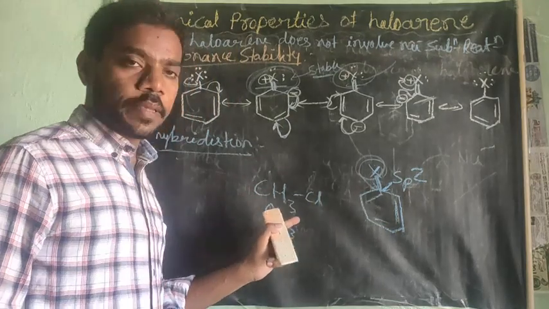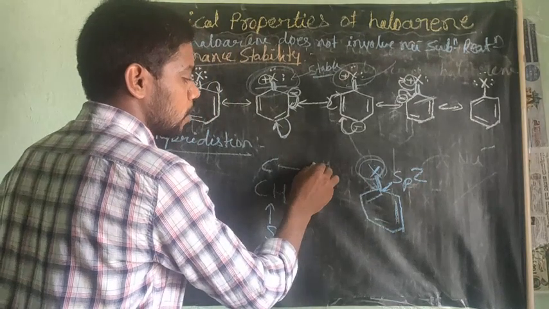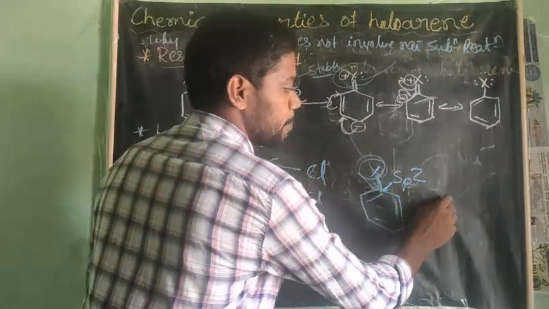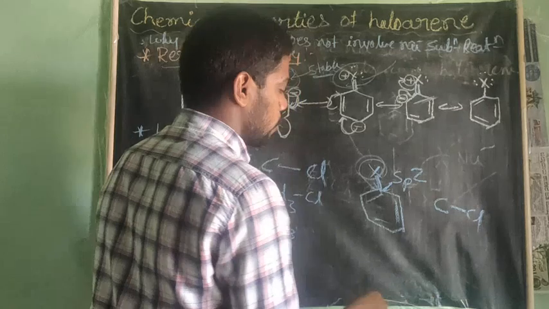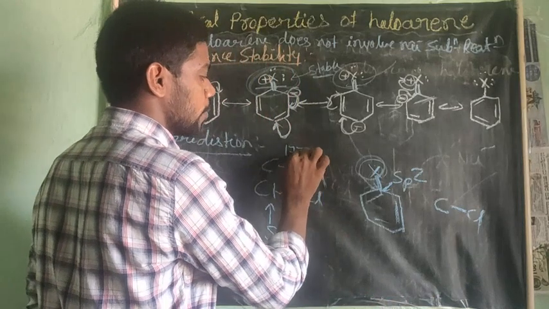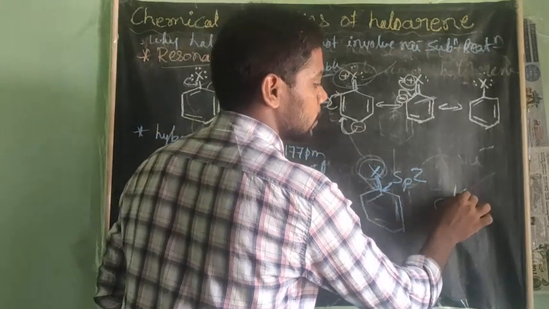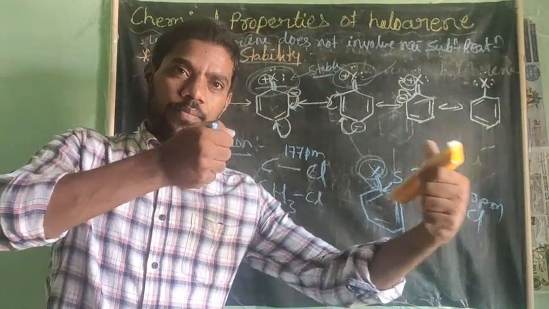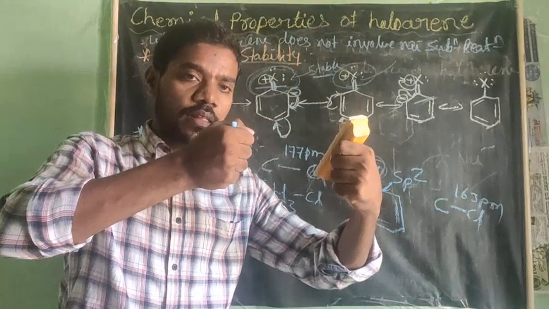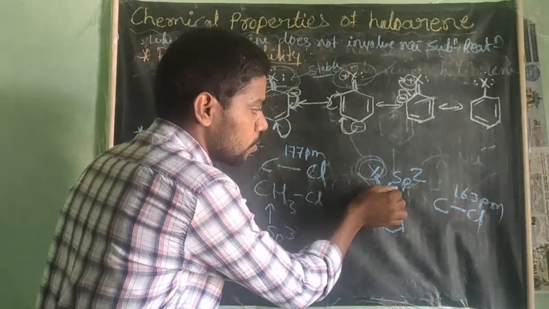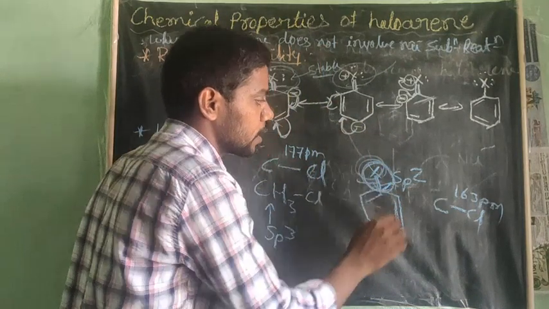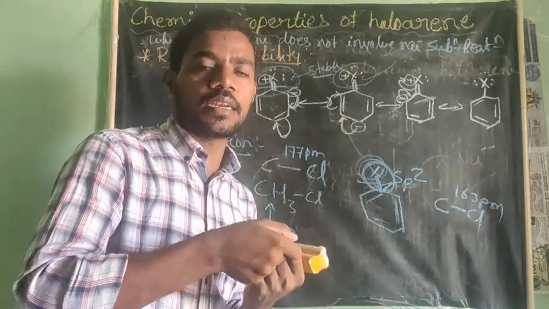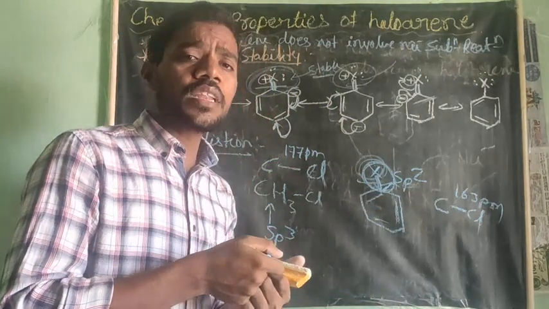If it is sp3 carbon, the bond is somewhat loose and the bond length is more. If it is sp2, the bond length is much less. If it is 177 picometer, then the other is 163 picometer. You see here, the 173 ones are somewhat apart. If they are 169, they are somewhat close. If they are close, bond breaking is very difficult. Due to this sp2 hybridization, this bond is very strong and very difficult to break.